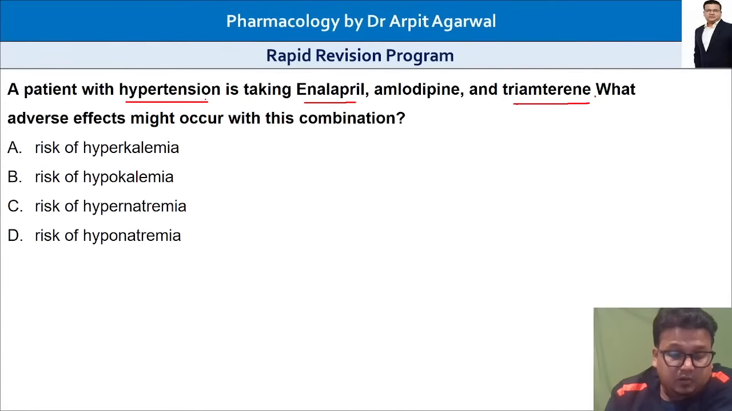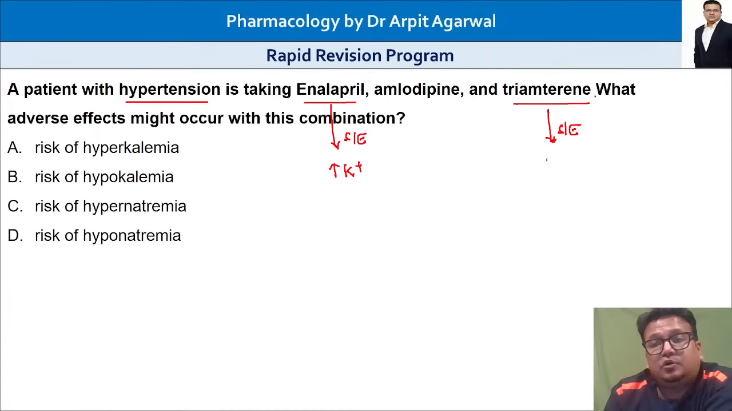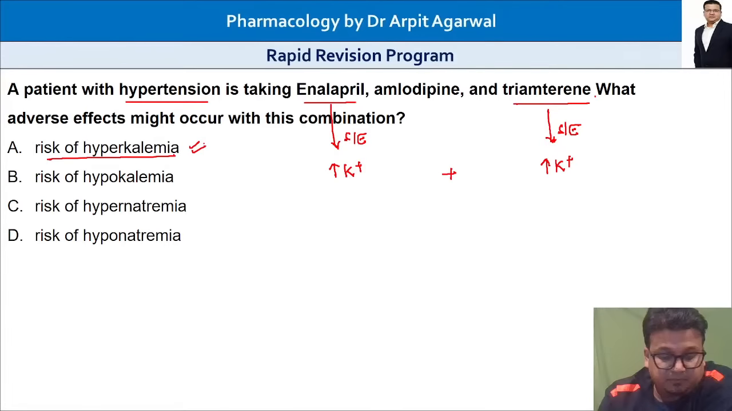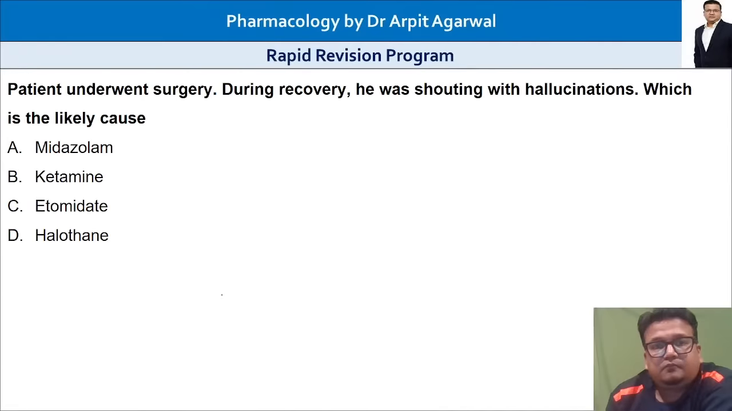Yes. Whenever we combine them, the ACE inhibitor has a side effect of causing hyperkalemia, and trimethoprim, which is a potassium sparing diuretic, also causes hyperkalemia. So when you combine them, we are looking at risk of hyperkalemia. So that is the answer. Option A. Everybody is correct. Yes, very good, very good. Simple question. Let's move on.